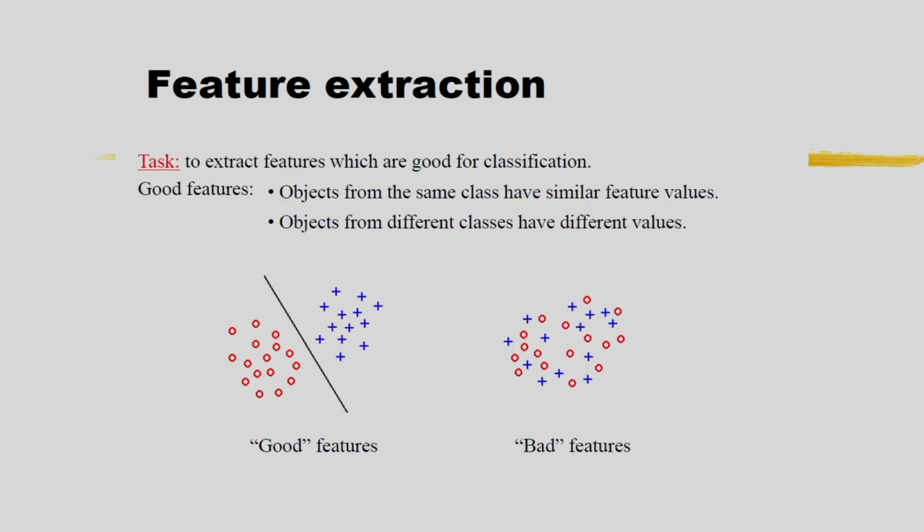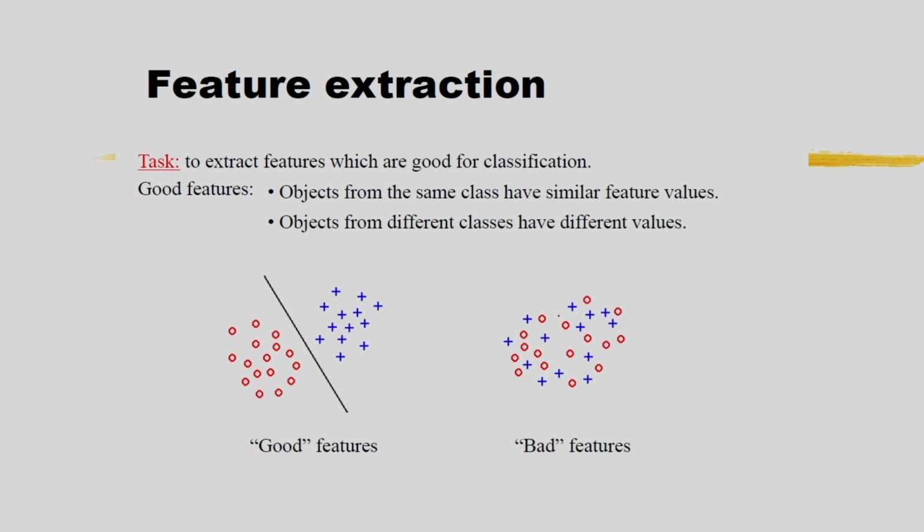And for feature extraction, you can see here in these two figures I am considering good features and bad features. In the first figure you can see I am considering two classes, one is the red, another one is blue. In case of the good features I can easily draw a decision boundary between these two classes, and this is a linear decision boundary. In case of the bad features, it is very difficult to find a decision boundary between the classes.